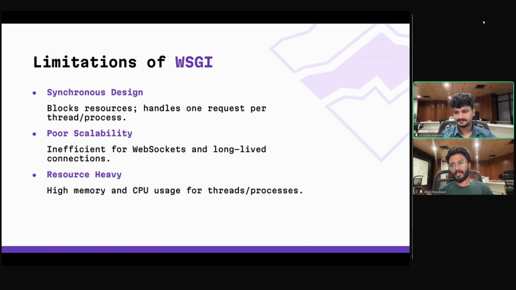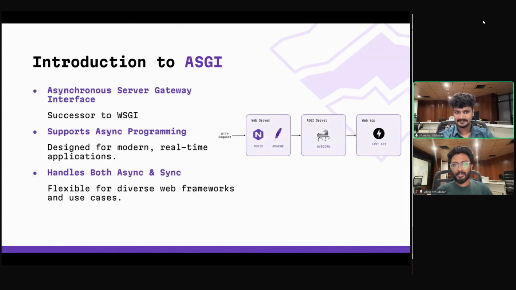In order to improve the performance of our web applications, we can have an async version of WSGI. That is ASGI. Basically, ASGI is WSGI plus support for async protocol. It supports both synchronous and asynchronous operations, and it is highly scalable because it's suitable for WebSockets, polling, etc. Between our web server and a web application, we have the ASGI server. An example of an ASGI server is Uvicorn. Uvicorn is responsible for running a FastAPI web app.